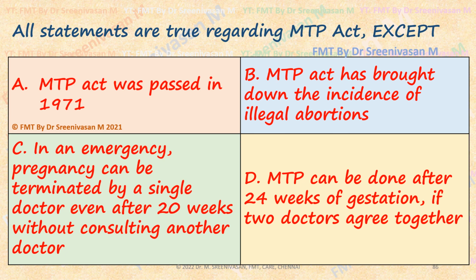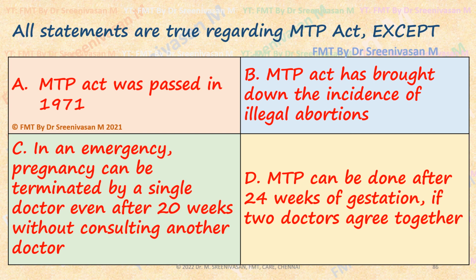After MTP Act introduction, incidents of legal abortions... Especially those undertaken by unmarried women, widows, even married women with illicit intercourse, deaths due to septic complications were very common before 1971, because of which, to reduce the mortality, this MTP Act with liberalized indications was introduced.